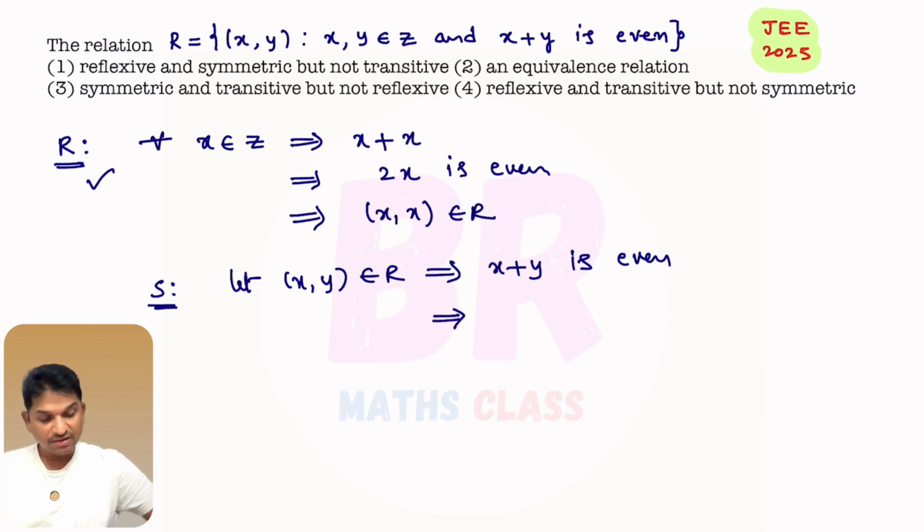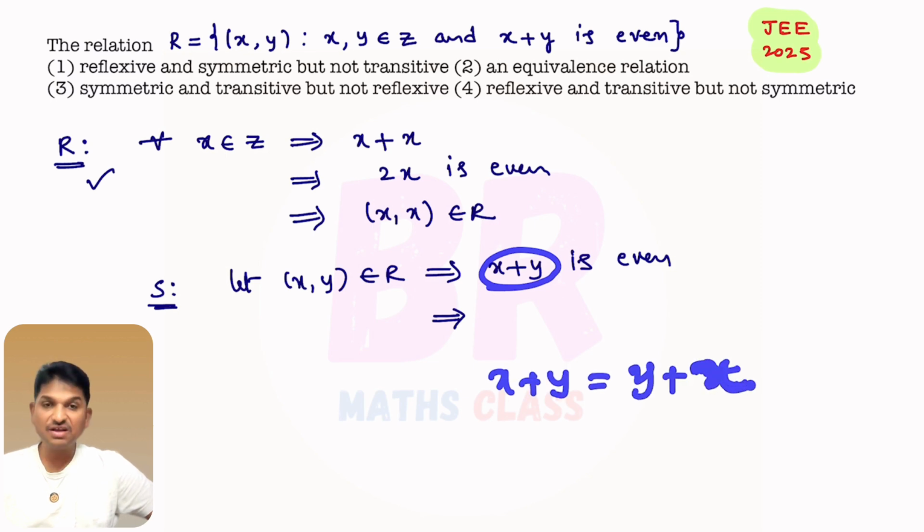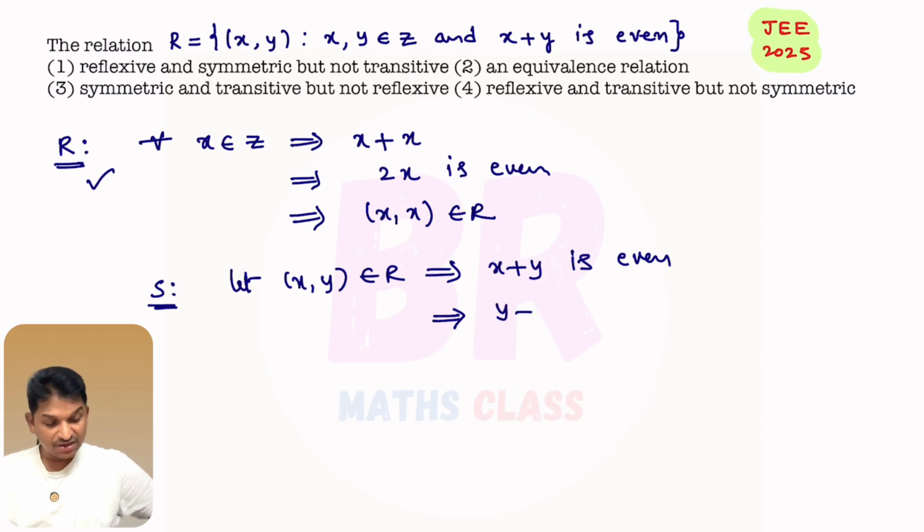How to check whether y plus x is even or not? A very simple thing. See, for any integers x and y, x plus y is the same as y plus x. The commutative law holds good with respect to addition on integers. X plus y is the same as y plus x when x and y are integers. You can check if you want, right? So here y plus x is the same as x plus y, which is even.